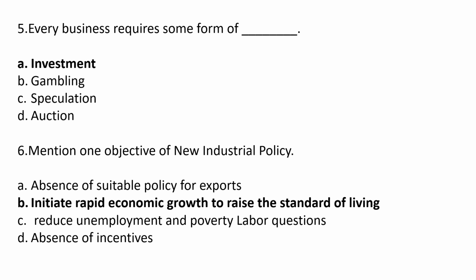Mention one objective of new industrial policy. Option A absence of suitable policy of export. Option B initiate rapid economic growth to raise the standard of living. Option C reduce unemployment and poverty level. Option D absence of incentives. The correct answer is option B initiate rapid economic growth to raise the standard of living.